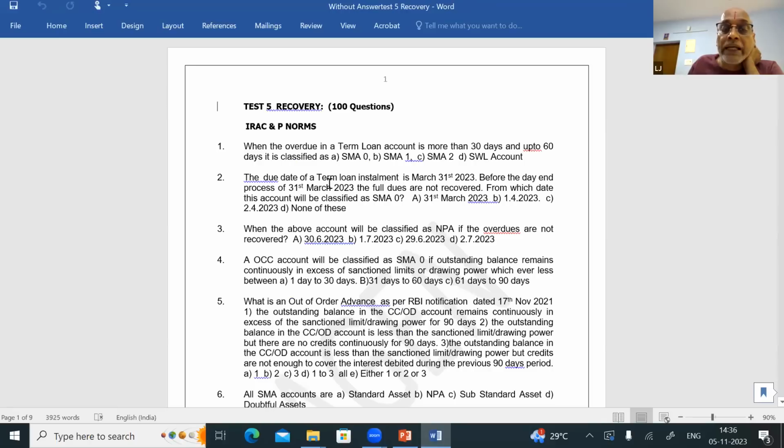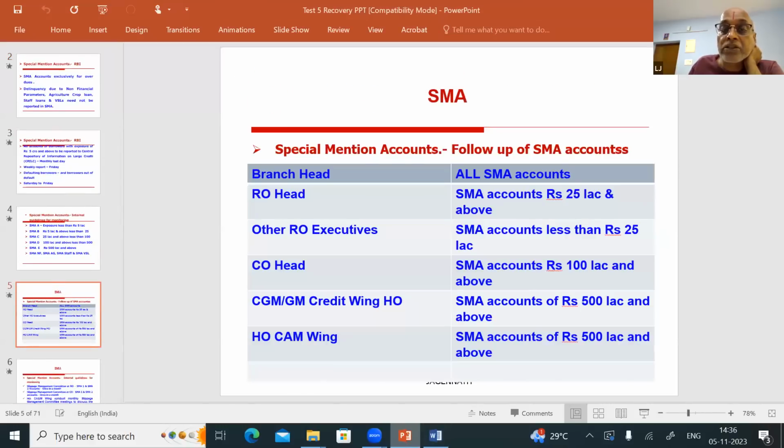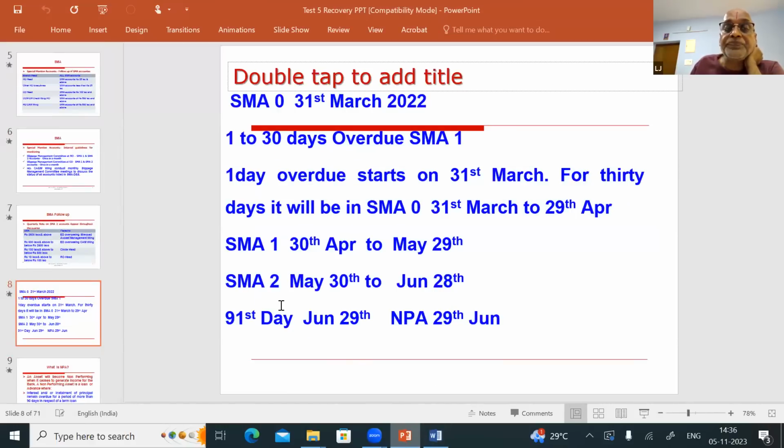Then, the due date of a term loan installment is 31st March 2023. Before the day-end process of 31st March 2023, if the full dues are not recovered, from which date will this account be classified as SMA 0? Here, you should know this point. Let's assume that in an account the installment is due on 31st March, or take today.